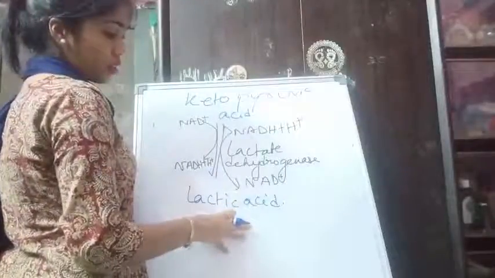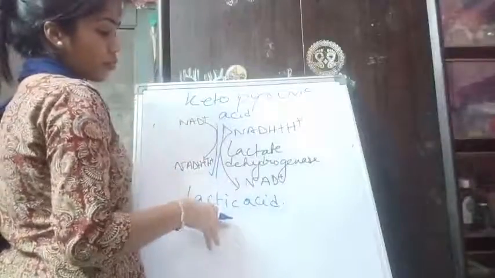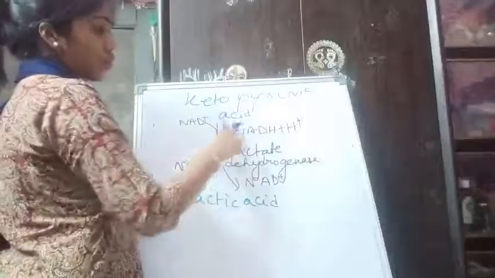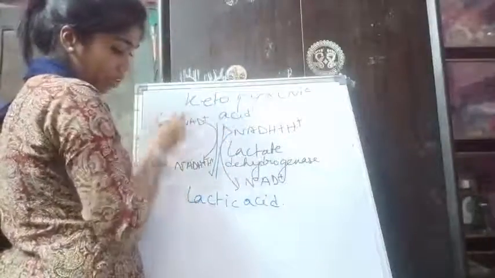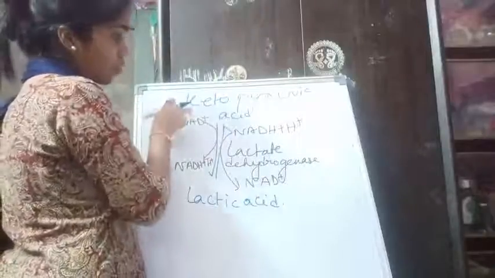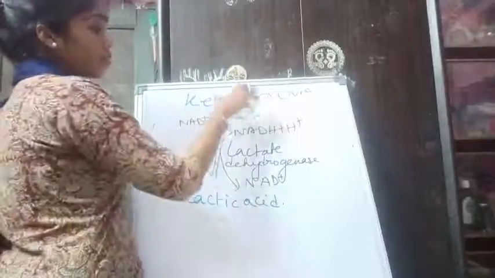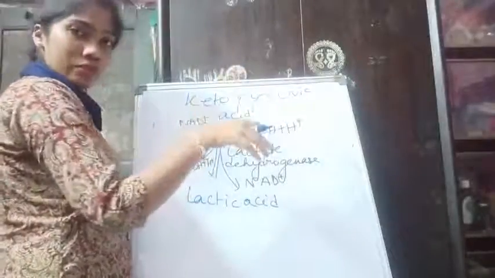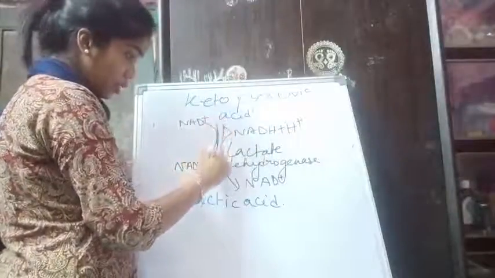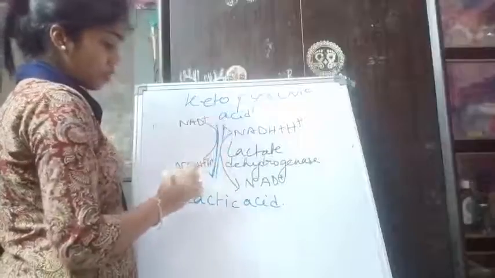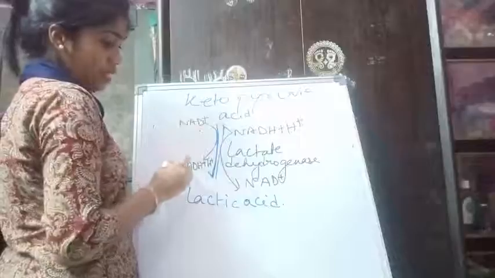Anaerobic respiration produces such products, and here dehydrogenation occurs. So dehydrogenase will work, and when ketopyruvic acid is converted to lactic acid, a few hydrogens are removed from the structure. That is why, when the reaction is occurring in this direction, hydrogen is removed and those hydrogens are received by NAD+. That is why NAD+ is converted to NADH plus H+.